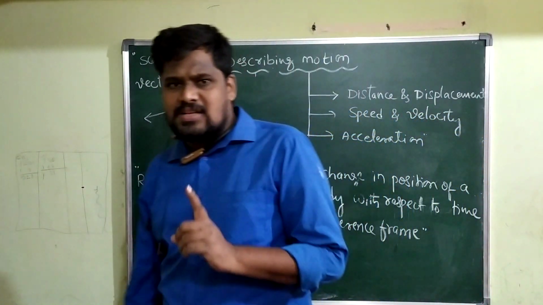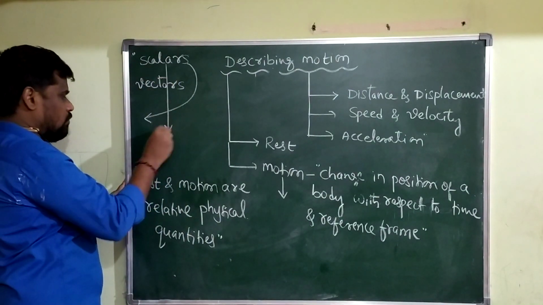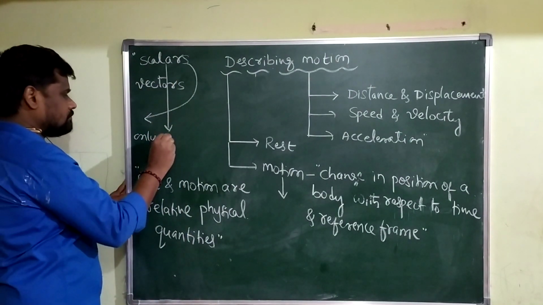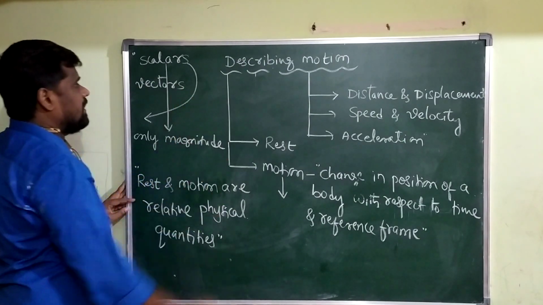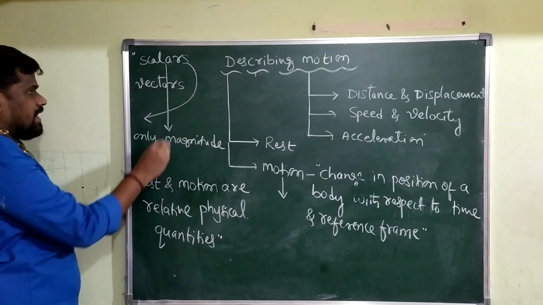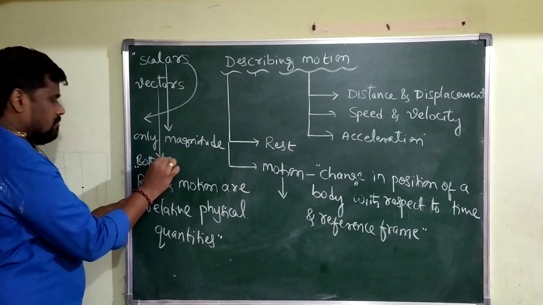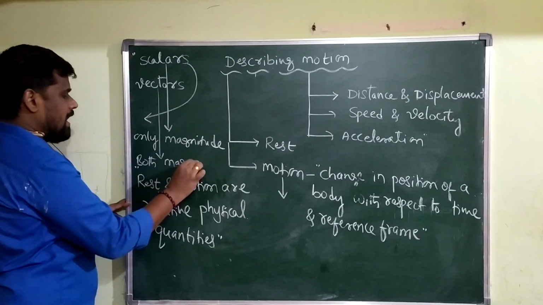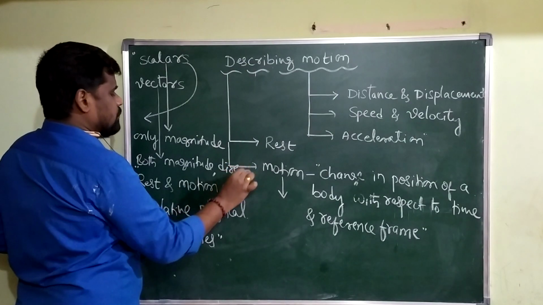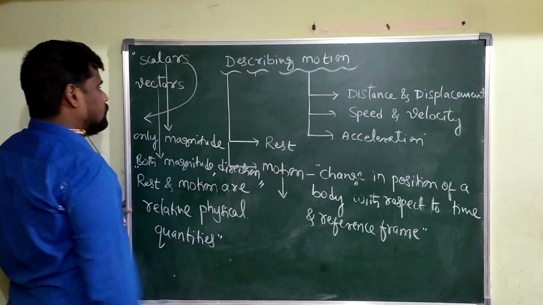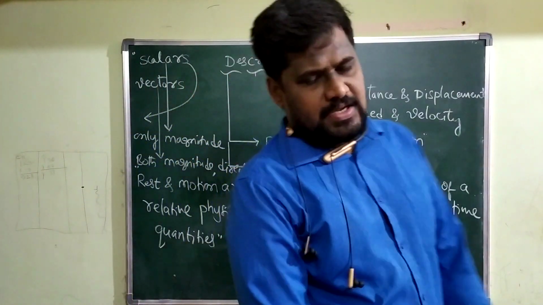So, scalars have only magnitude, but vectors have both what? Magnitude and direction.